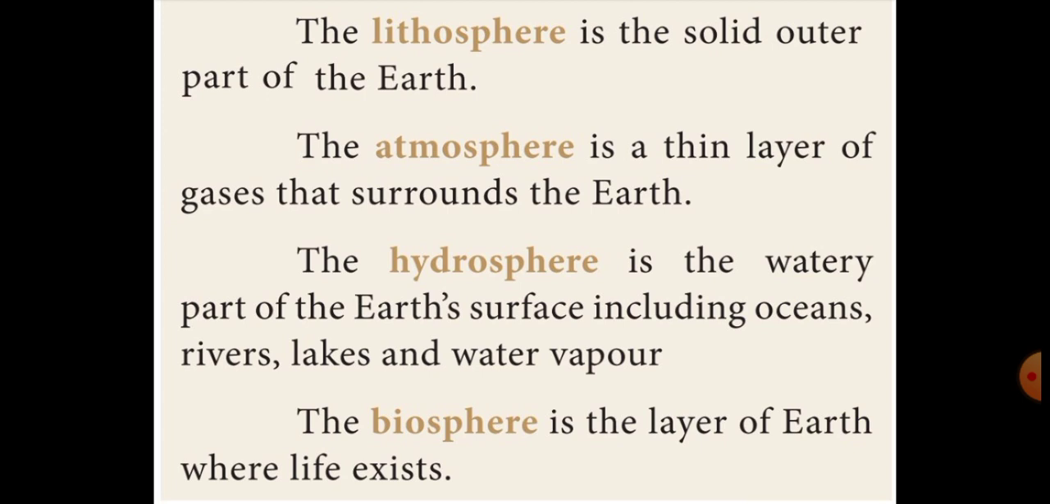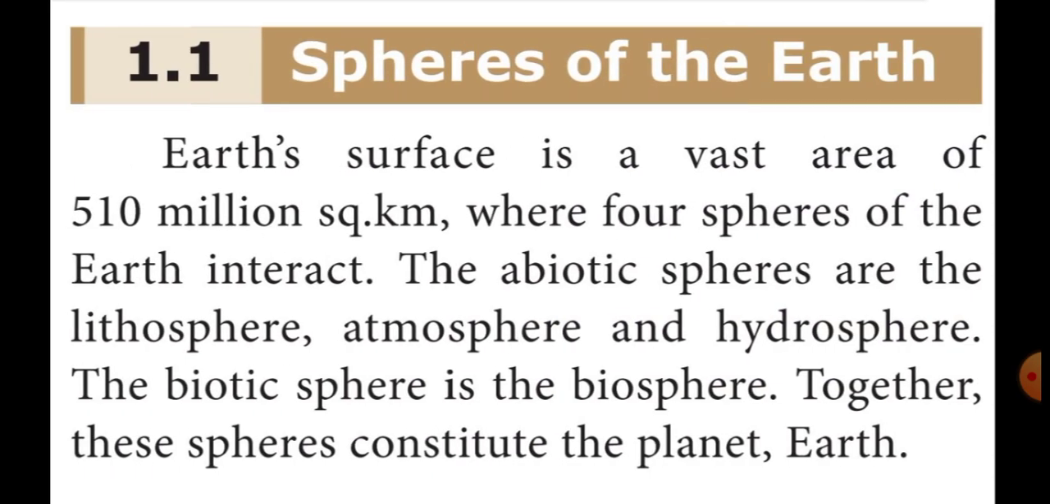Then next we learned about the spheres of the earth. We learned the four spheres of the earth. These four spheres of the earth are divided into two parts. What are the two parts? Abiotic spheres and biotic spheres.